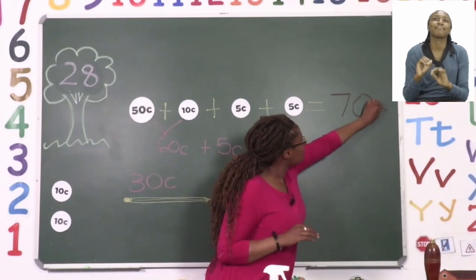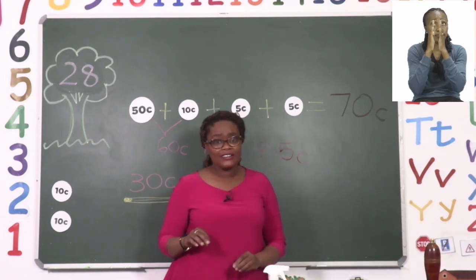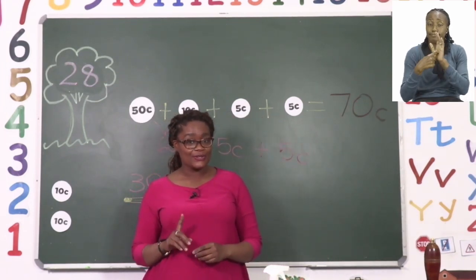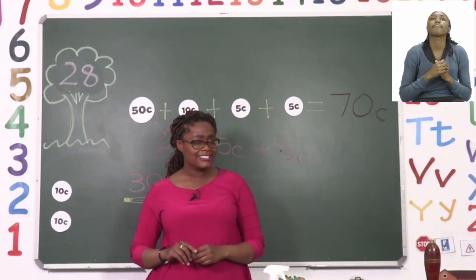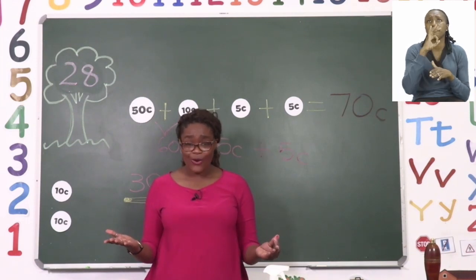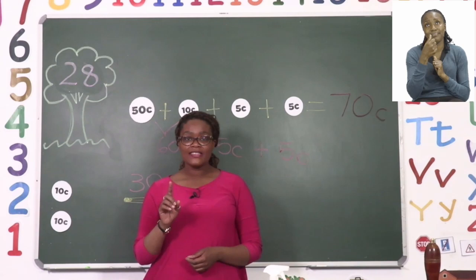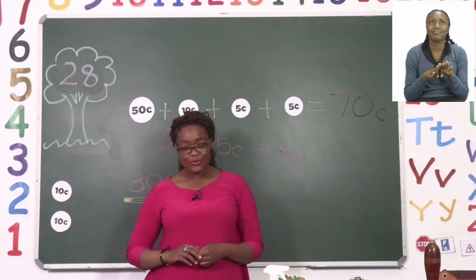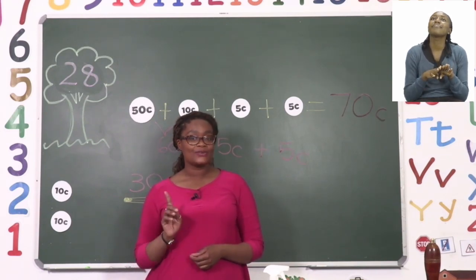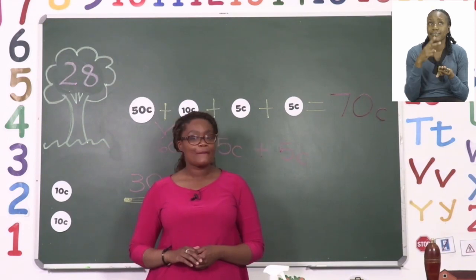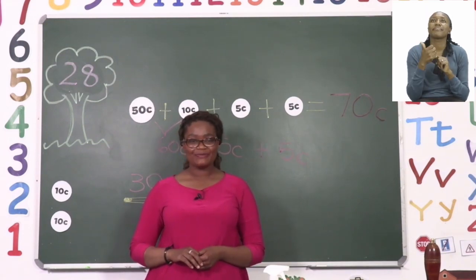Well done. Don't forget to write your cent sign, because if you do not write it, then the answer is wrong. Now, you're going to complete the rest by yourself. And then after that, you're going to do number 2, where it's asking you to do something. Let's take a look at what number 2 is asking us to do.